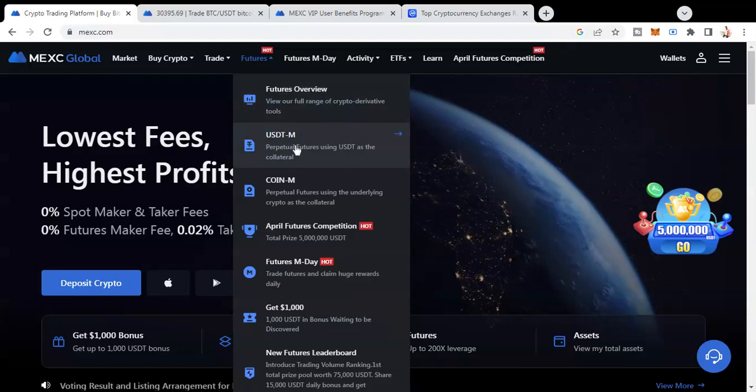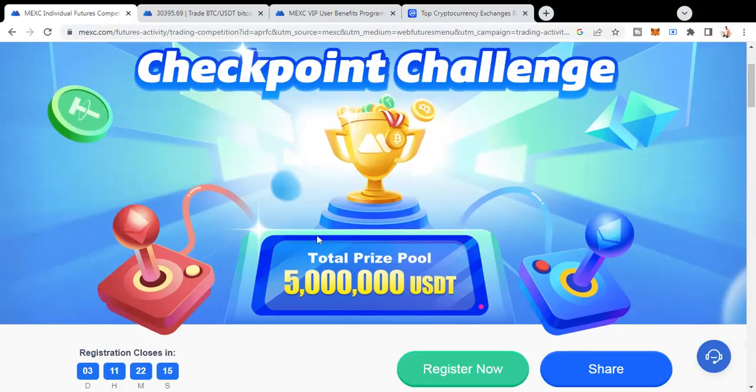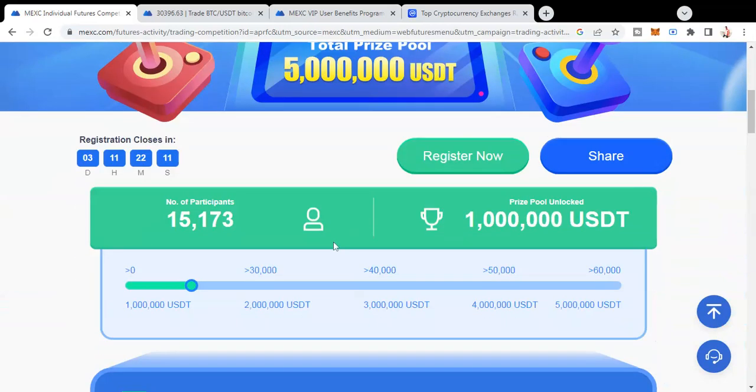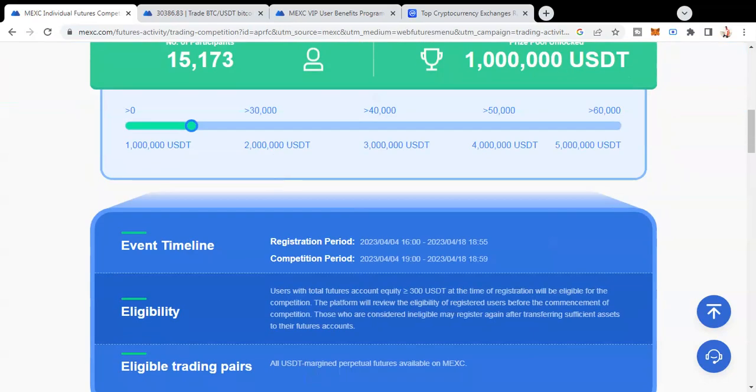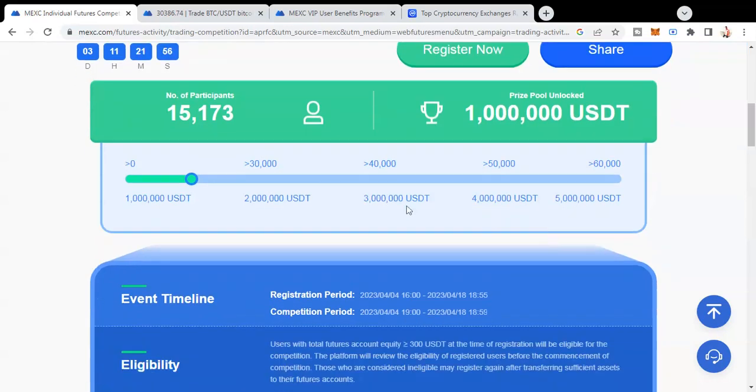start trading. Now there is also the April futures competition going on with a total prize of 5 million USDT, and you can click on register over here. The registration closes in 3 days 11 hours, and there are already 15,173 participants, and the prize pool unlocked is 1 million USDT for now.